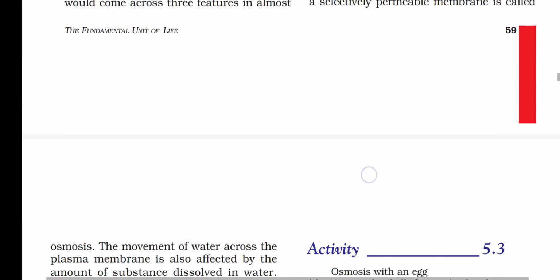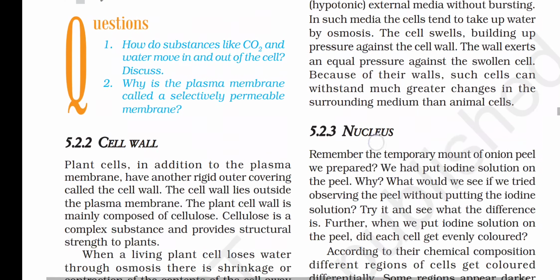Okay, now our next NCERT in-text question is, how do substances like CO2 and water move in and out of the cell? कार्बन डाइऑक्साइड और वाटर सेल के अंदर और बाहर कैसे मूव करते हैं? Carbon dioxide is a gas, and gases move from high concentration to low concentration. So substances like carbon dioxide or oxygen move in and out of the cell by the process of diffusion. What is diffusion? Movement of molecules from high concentration to low concentration.